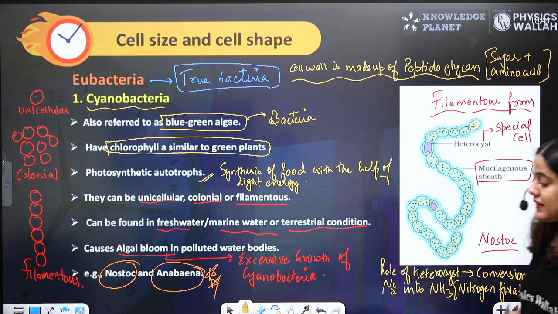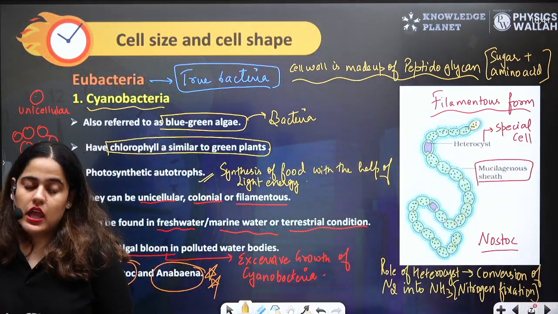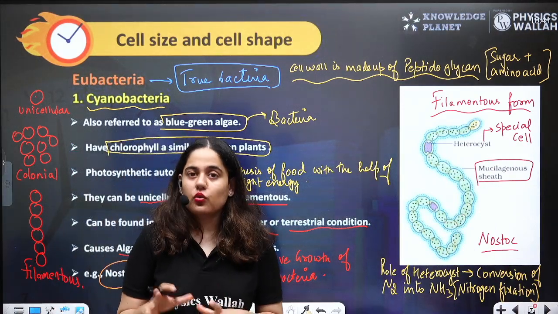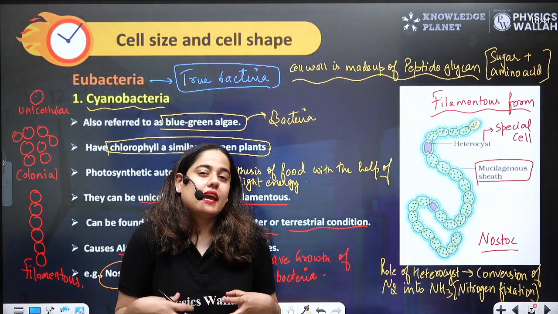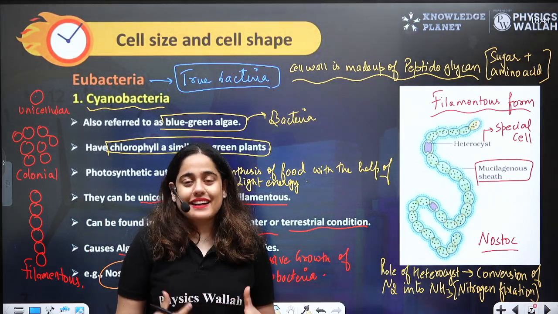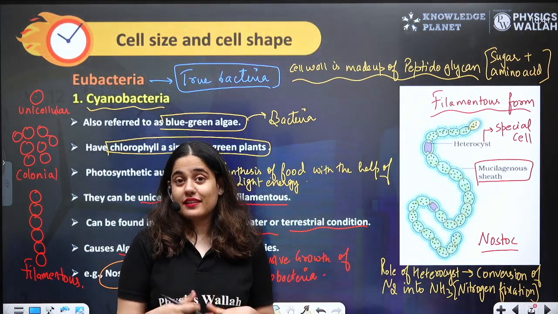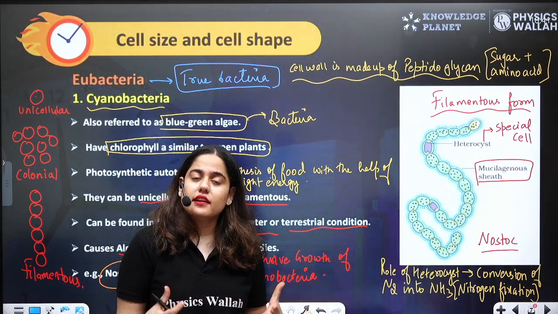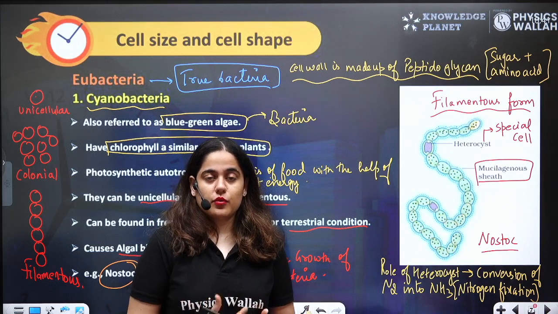Why do cyanobacteria convert nitrogen into ammonia? Plants need nitrogen and they cannot use nitrogen from the atmosphere. So plants take the help of bacteria to convert atmospheric nitrogen into ammonia so that they can use the ammonia form to synthesize various compounds like DNA, RNA, amino acids, hormones, and vitamins.